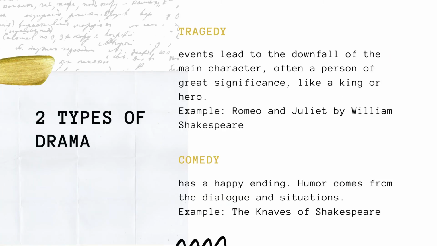Here are the two types of drama. First is tragedy. These are the events that lead to the downfall of the main character, often a person of great significance like a king or hero. One famous example of tragedy is Romeo and Juliet by William Shakespeare.